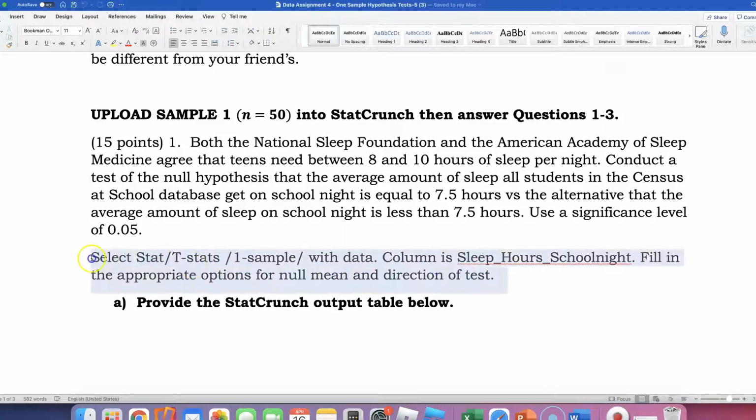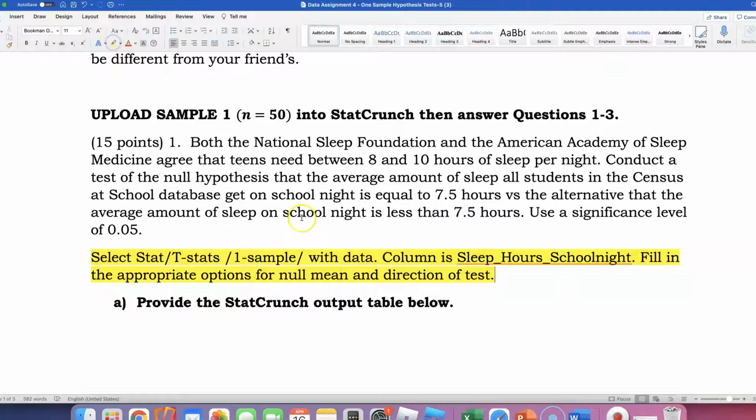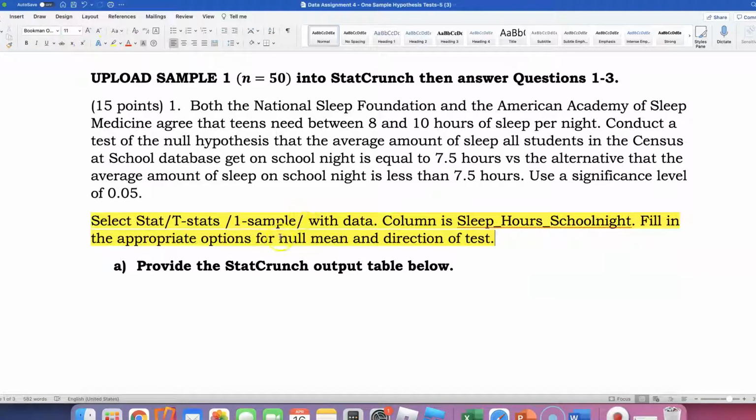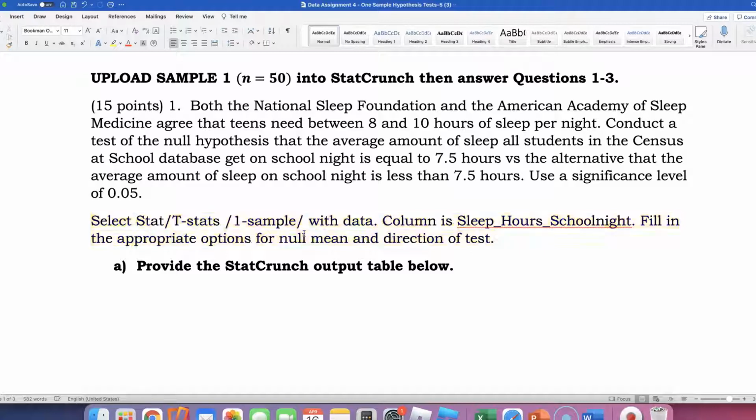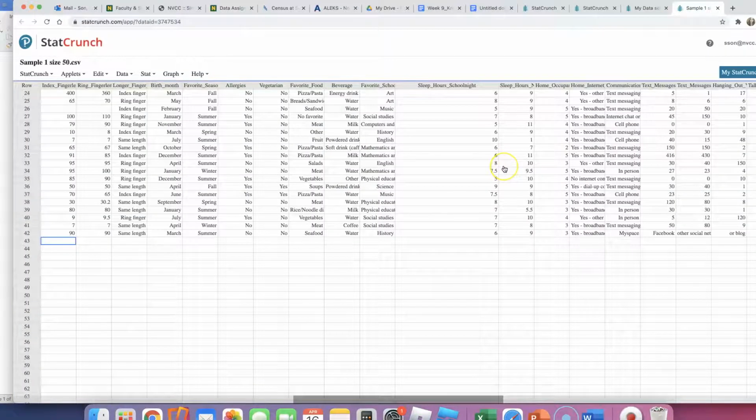I gave you how to do this. I'm telling you how to do this over here. So all we're going to do is follow this. And what I want to see is that p-value. So let's see. Let's go to StatCrunch, where we have the data uploaded already, and I cleaned it even.